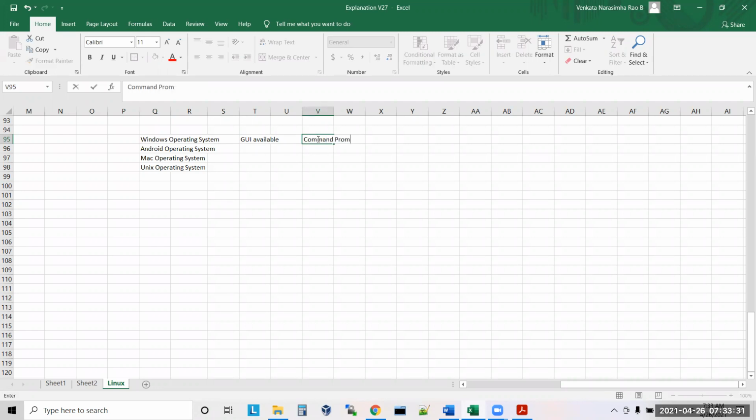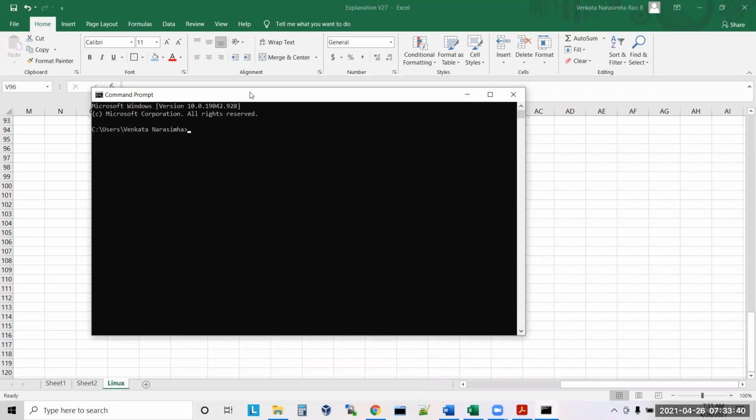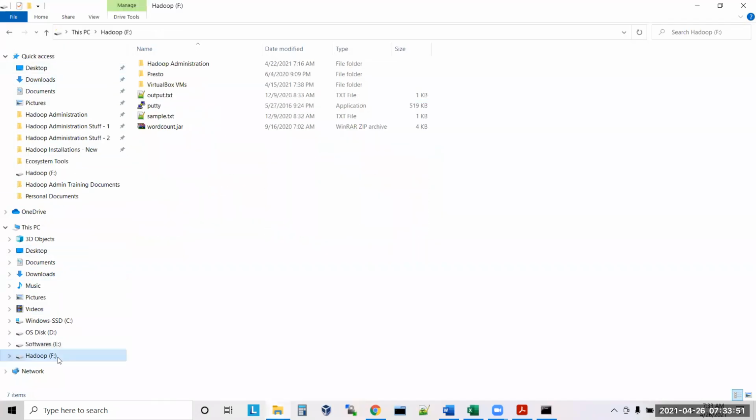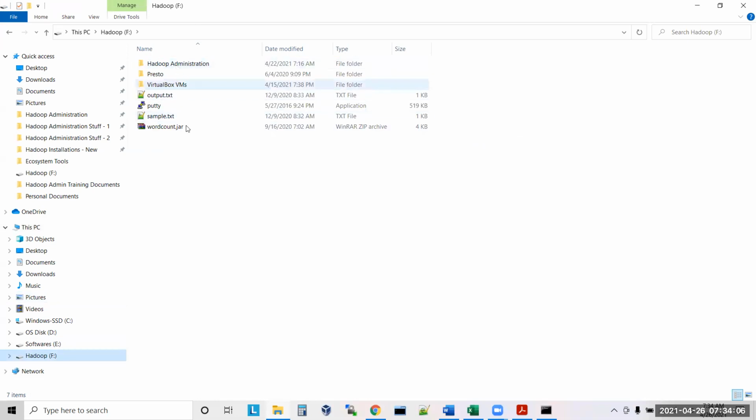Okay, I'll show you, sir. Let us take this scenario. How can you open the command prompt? So CMD, if you click on it, what is the location it has taken you to? See, Users Venkat Narasimha, the user home directory. Now I want to go to the F directory and see what is inside it. Since Windows is a UI based system, I can open Internet Explorer and click on the F drive and it shows the content of this F drive. But can I do the same thing using command prompt?